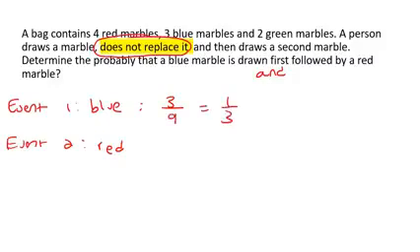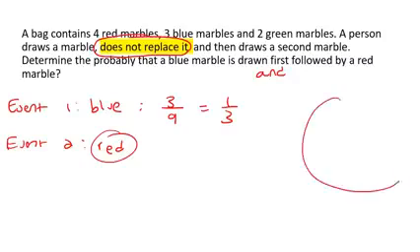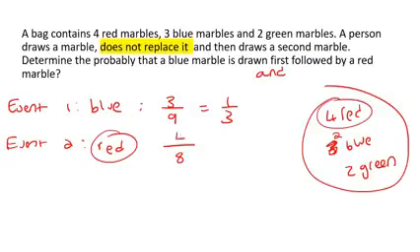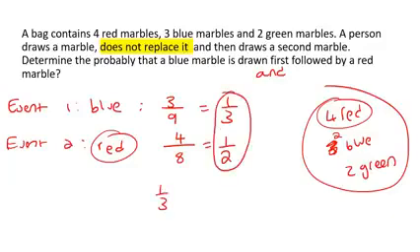But now for the red one, now we've got to be careful. Remember that in this bag, there were 4 red marbles, 3 blue, and 2 green. They have taken one of the blue marbles out already, and they said, does not replace it. They are not going to replace it. So that means one of these blues is gone, so there's only 2 blues left. So if you add this up, there's only 8 marbles left in this bag. There's only 8 marbles, and how many of them are red? 4. Okay, and so that's going to be 1 out of 2. Now because we're using and, you are still going to multiply these, and that'll be 1 out of 6.